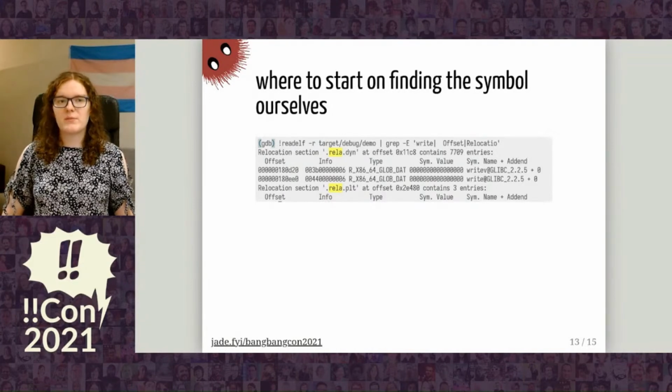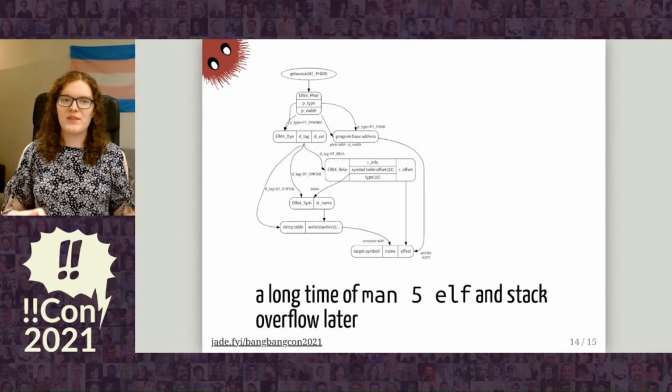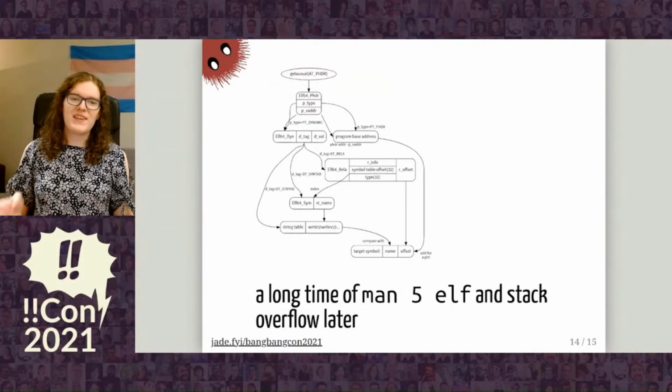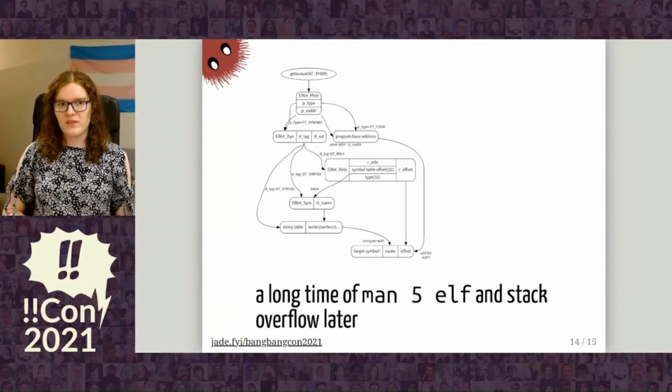Well, we want to look at readelf output, and we find that we have this relocation section .rela.dyn, so we need to find where that is. And so with this convoluted page of diagram that was made from reading man 5 elf for a long time, we can find the symbol by looking at our program information. The starting point that you would use is getauxval, which looks at information that the kernel returned while loading the program, and that will tell us where our program headers are.